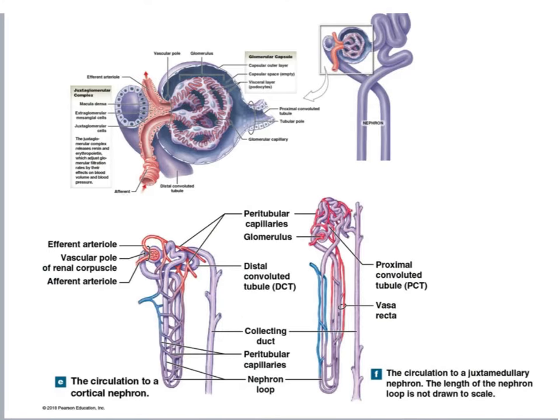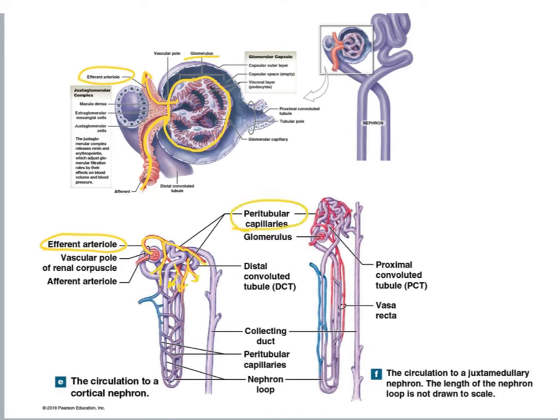And here we have magnified what happens when the afferent arteriole branches and gives rise to the glomerular capillaries, which are collectively called glomerulus. And then after the glomerulus, the blood flows through the efferent arteriole. And looking here at the bottom diagram, you see that the efferent arteriole branches again, giving rise to the peritubular capillaries.